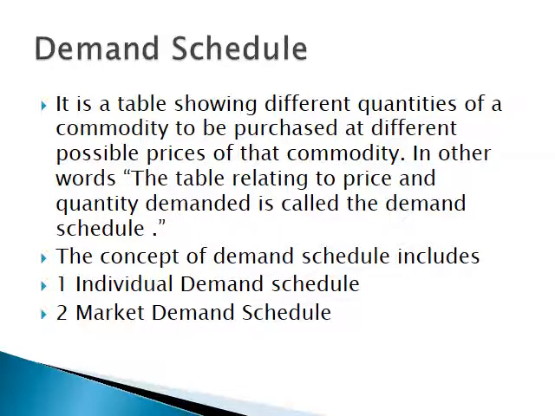Demand schedule. It is a table showing different quantities of a commodity to be purchased at different possible prices of that commodity. In other words, it is a table relating price and quantity demanded. The concept of demand schedule includes individual demand schedule and market demand schedule.